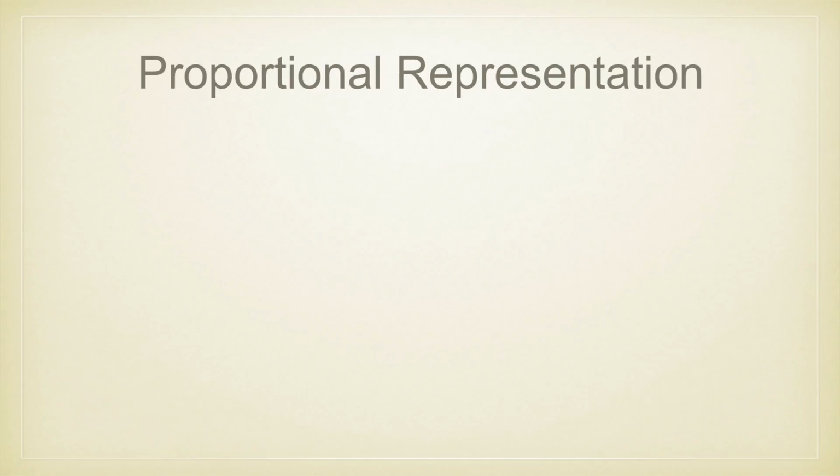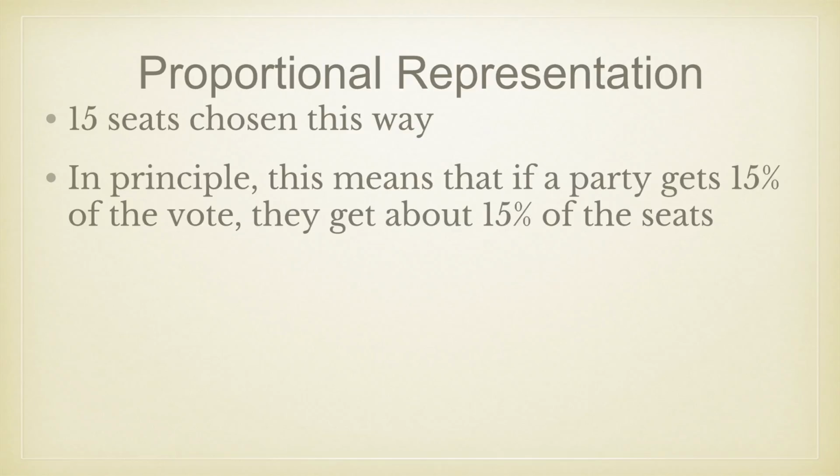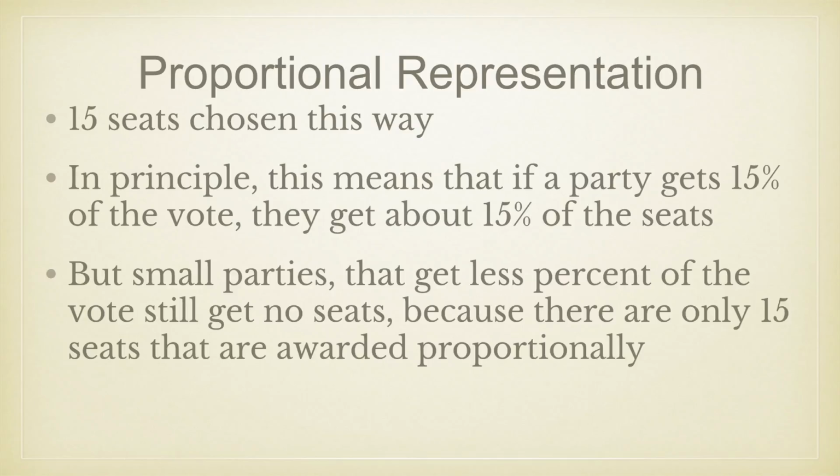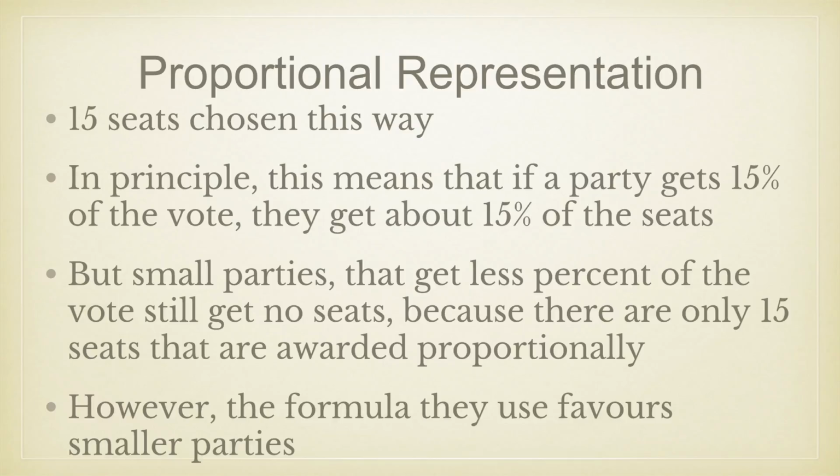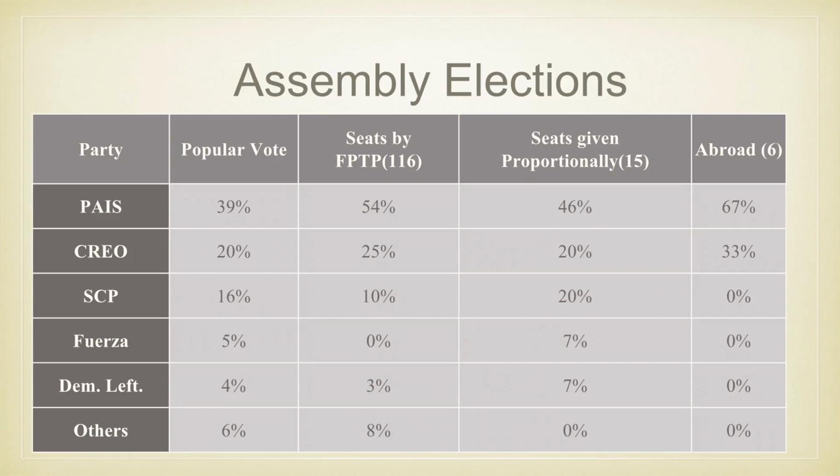Now, proportional representation chooses 15 seats, and in principle, this is a system that guarantees a representative government, which means that if you have 15% of the vote, your party will get 15% of the seats. However, small parties that, for example, get only 1% of the vote do not get any seats through the system because there's only 15 seats to go around. However, the formula that they use to divide up the seats does favor the smaller parties. In this table, you can see that the first past the post voting system is less representative of the total population than proportional representation. You can pause this video to see this table in greater detail.